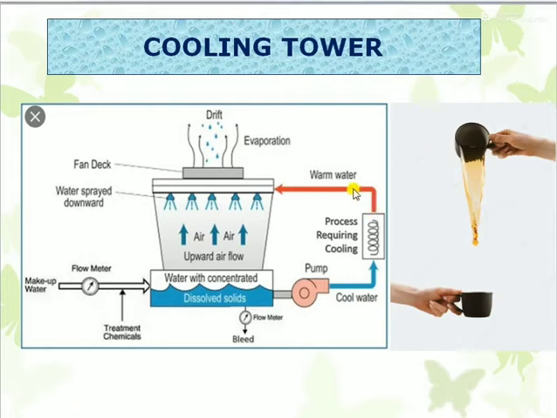Whatever water is rejected by the exchanger or the condenser will be distributed through the cooling tower, where the atmospheric air and the cooling water will come into contact. Due to the temperature difference between the inlet water and the ambient air, sensible heat transfer will take place.